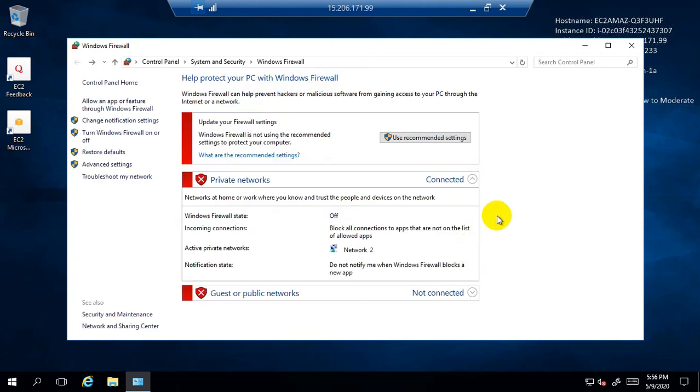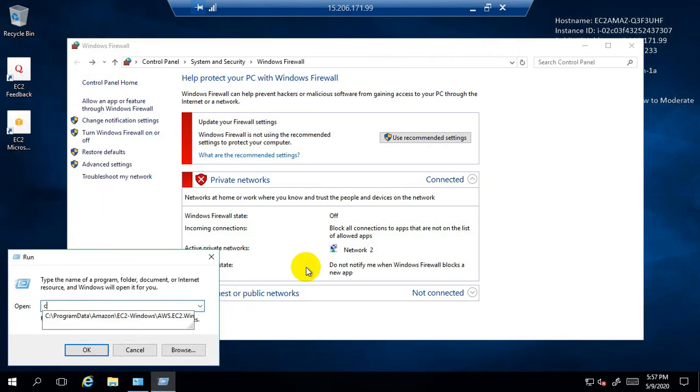So this is our testing environment, but turning off the firewall is not recommended in our live production environment. In the production environment, we need to create a firewall rule to allow the ICMP protocol. But we have not created the rule, so that's why we turned off both of the firewalls. If we do not turn off the firewall, it will stop the pinging from one EC2 instance to the other EC2 instance.